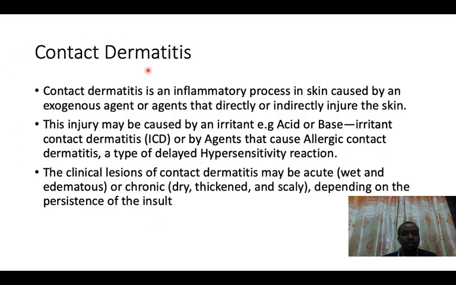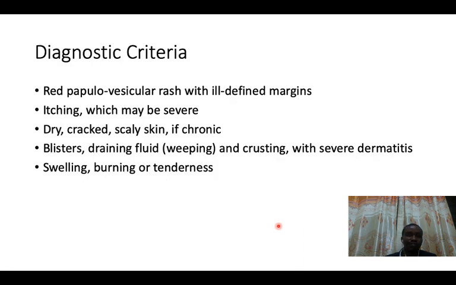So you remember my story about primary school, the use of poison ivy will induce contact dermatitis. So anything that comes into your skin and induces an inflammatory reaction, that is called contact dermatitis. So anything can be an acid or base, and normally the skin lesion, if it is an acute contact dermatitis, is going to be wet and edematous, but in chronic dermatitis, it's going to be dry, thickened, and scaly. Going to be having scales. Hope you remember the definition of a scale.